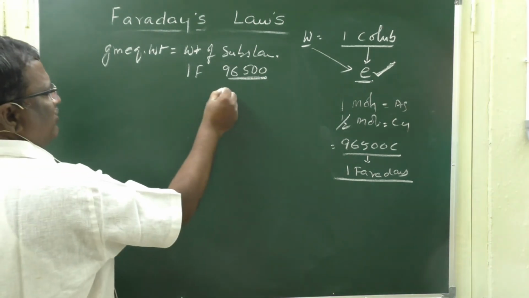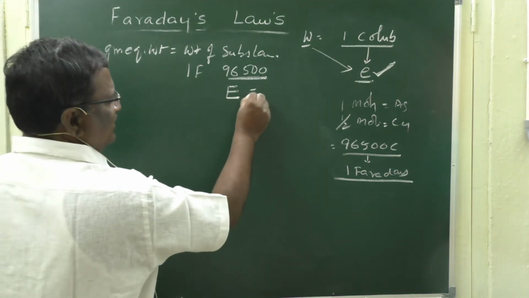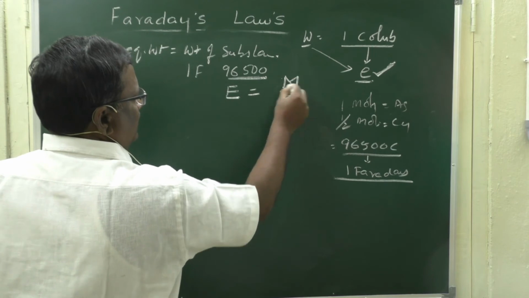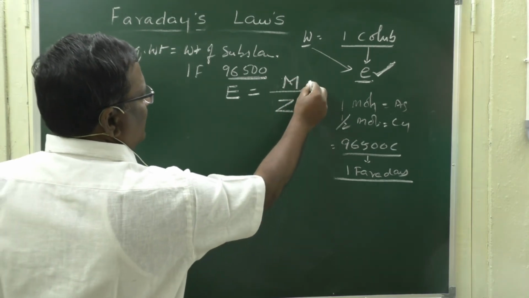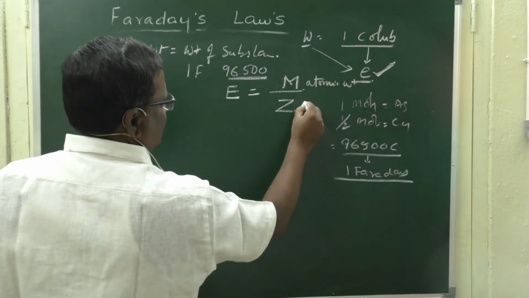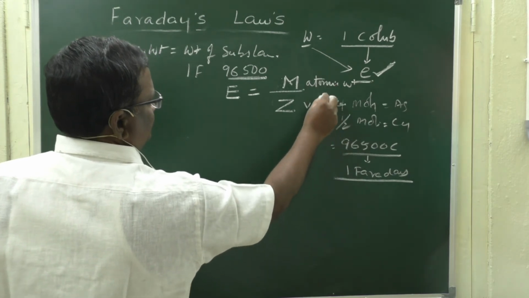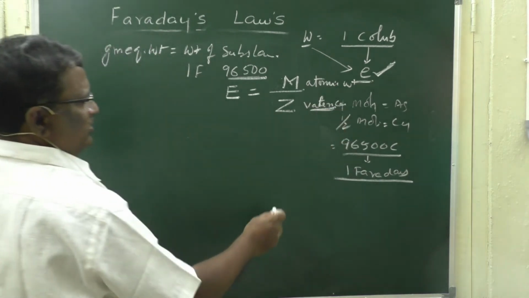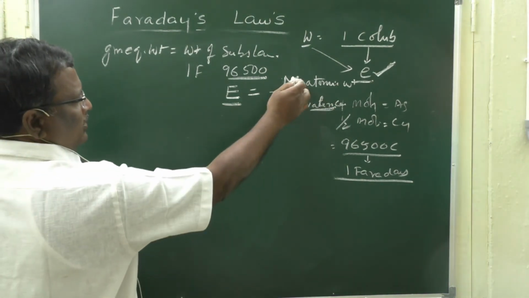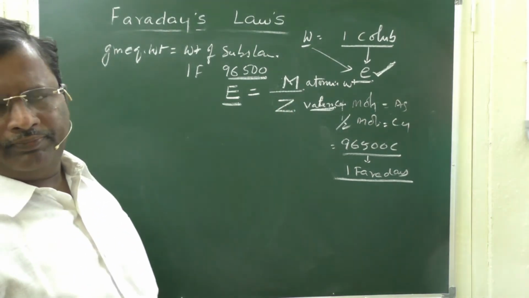Let equivalent weight be denoted with capital E. That capital E is nothing but m by Z, where m is atomic weight and Z is valency or charge. Equivalent weight is nothing but atomic weight by valency, m by Z.